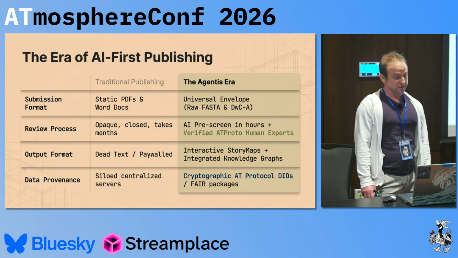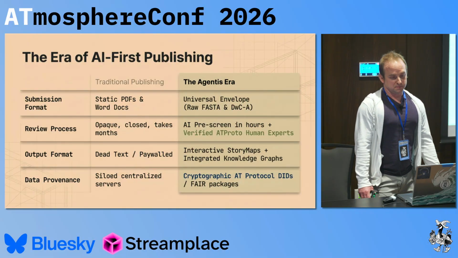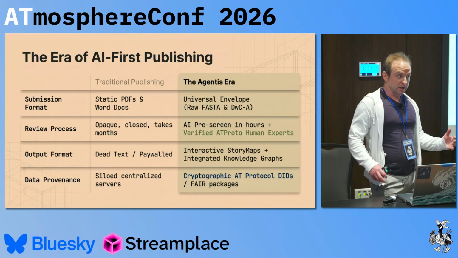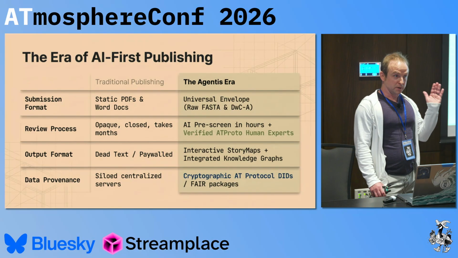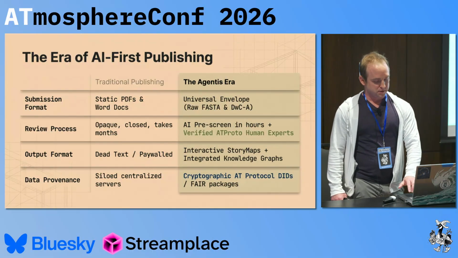And then in terms of data provenance, clearly we have a much more connected system here where the decentralized app protocol can help link all these things together, and folks can get credit for your reviews, your data production, everything that we agree is required for science.